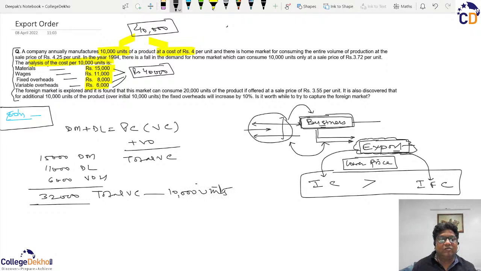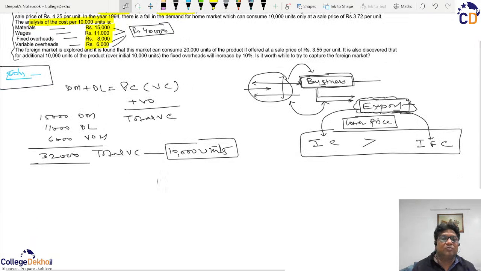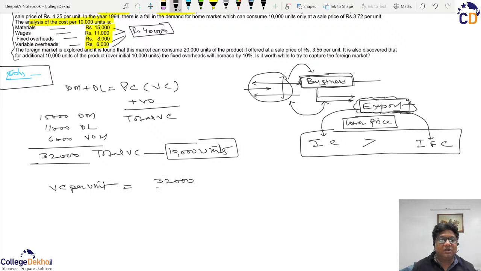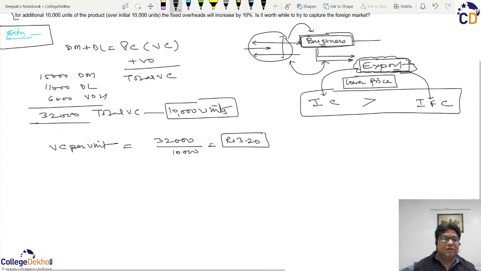And as we have already understood, variable cost is always constant per unit and it fluctuates. It increases with the increase in output and it decreases with the decrease in output. Therefore, we always calculate or give importance to the variable cost per unit. So that variable cost per unit comes out to be rupees 3.20.